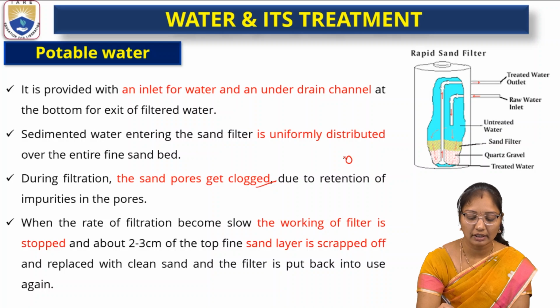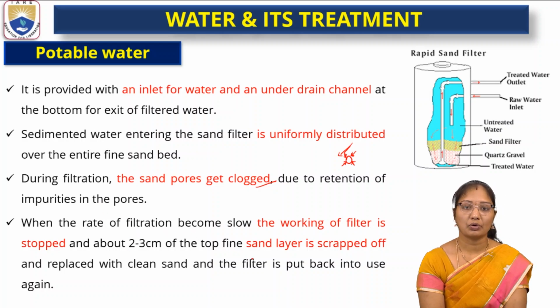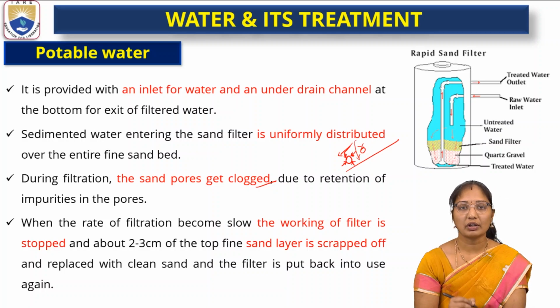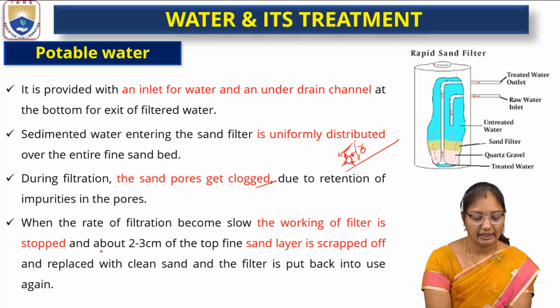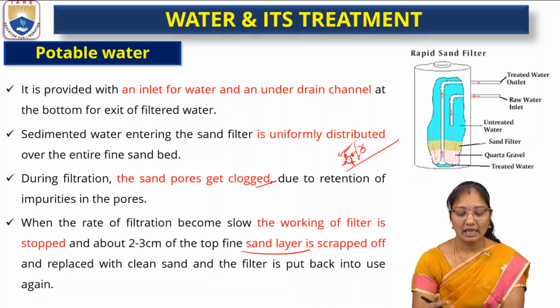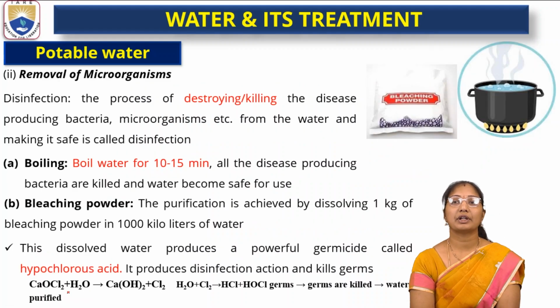Suppose it is soil or sand, so it has some pores. What happens when water passes through? The impurities present block the soil pores due to retention of impurities in the pores. So when the rate of filtration becomes low, what happens? All the sand particles are clogged, which means it won't allow the water to pass through. So when the water retention becomes low, about 2 to 3 centimeters of the sand layer is scraped off. Scraped off is nothing but removed and replaced with clean sand, and the filter is ready to filter more water and put back to use again. So the filter is ready to get more water.